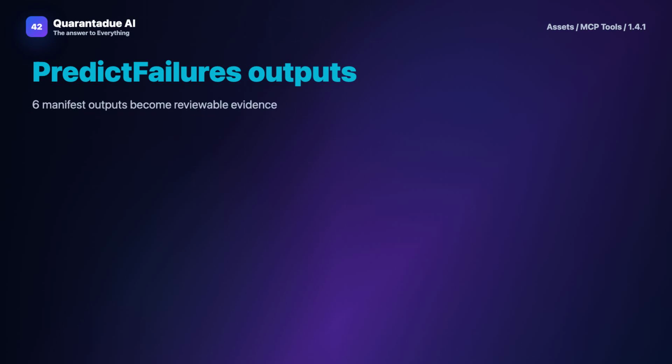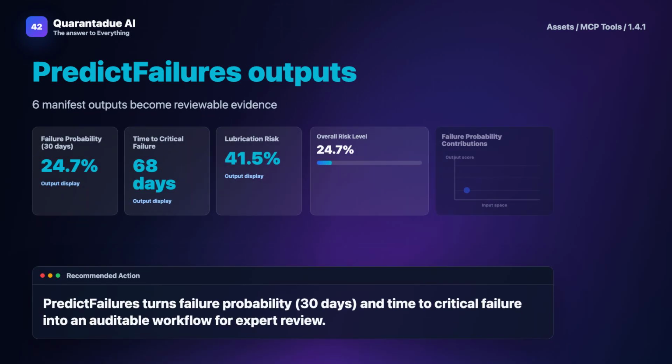Let me walk you through a hypothetical example. Imagine a water treatment plant with critical pumps. PredictFailures analyzes historical vibration and temperature data. When vibration levels deviate from the baseline but temperature remains normal, the software might predict a bearing wear issue with high probability in the next 30 days.